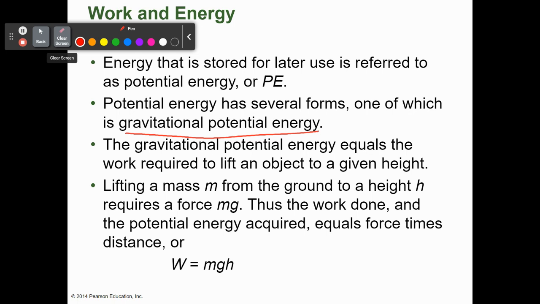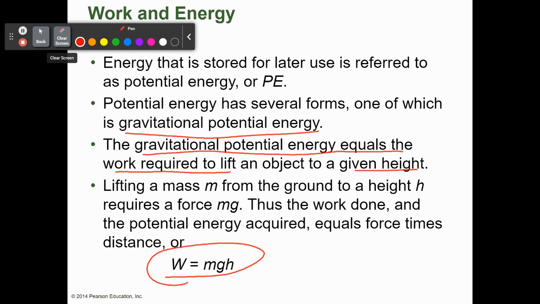So gravitational potential energy is equal to the amount of work required to lift that object a particular height. Here is another work equation. We have a work equation in terms of kinetic energy, that's 1/2 mv squared minus 1/2 mv squared.